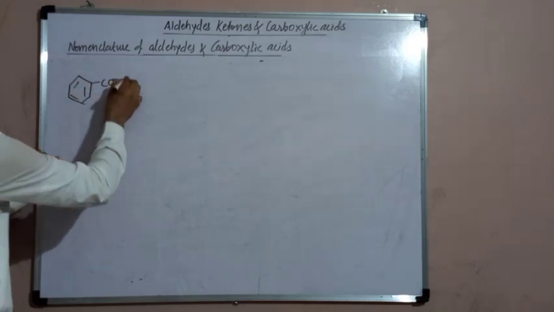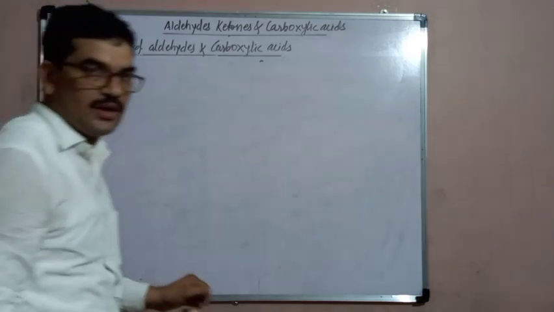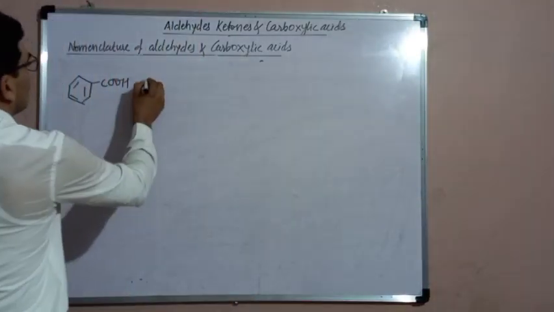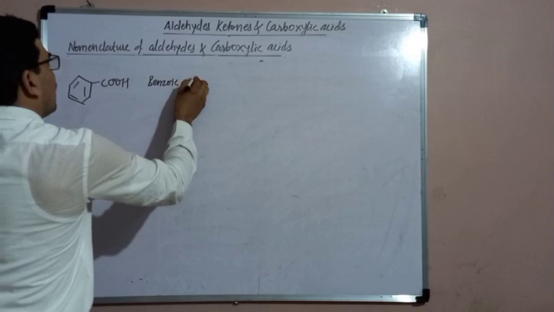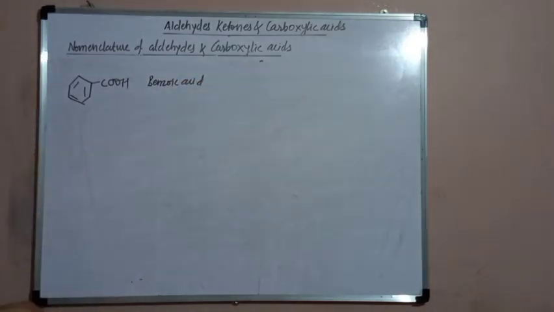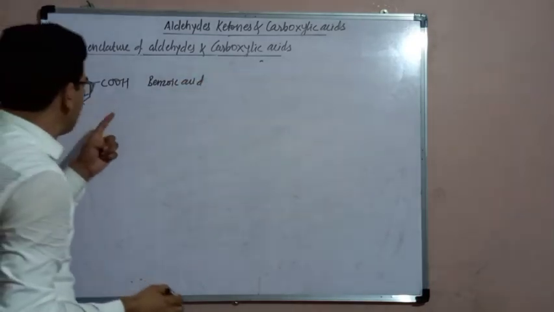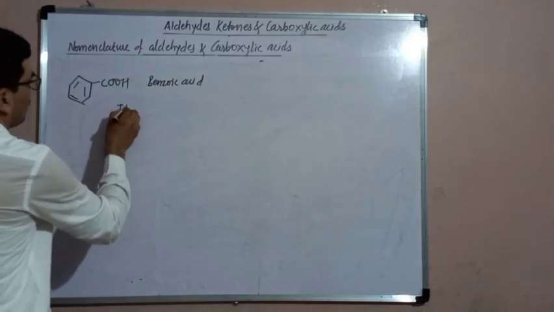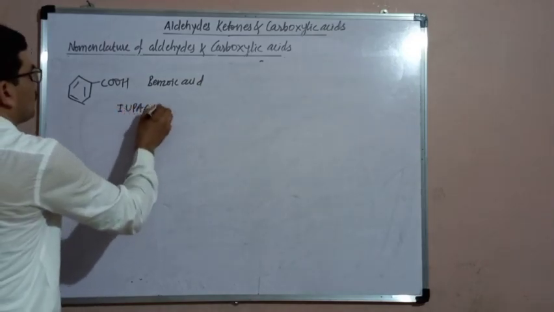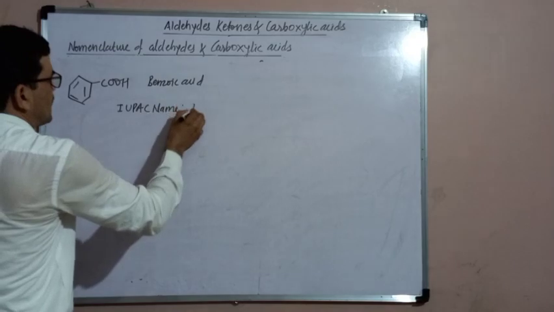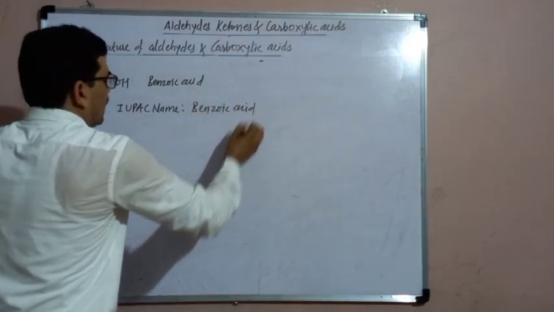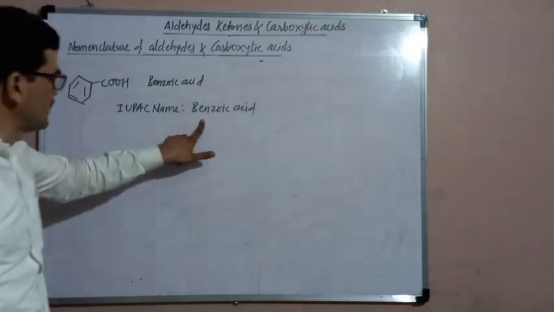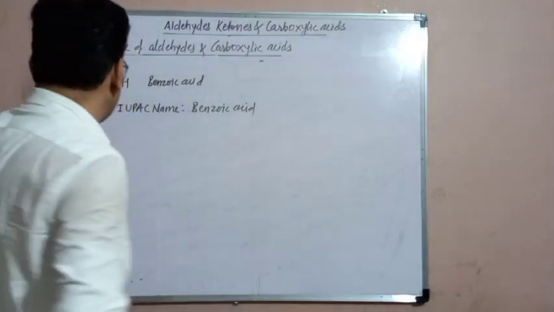Then this is a carboxylic acid. Its common name is benzoic acid. The IUPAC name is also benzoic acid; this name is also accepted as the IUPAC name.